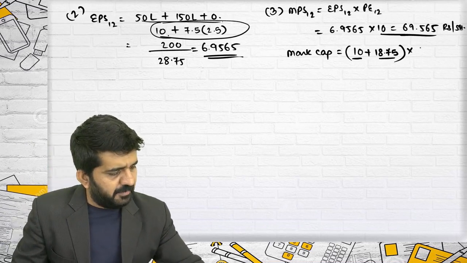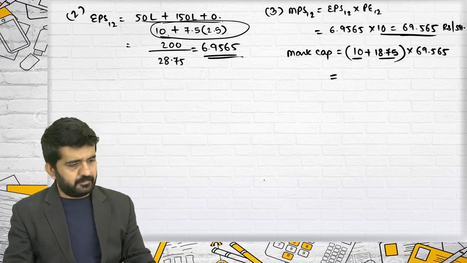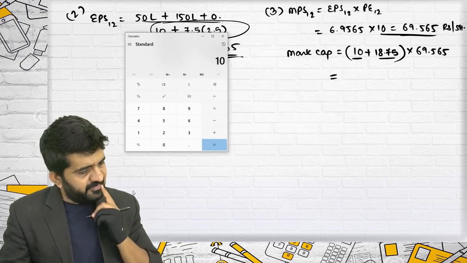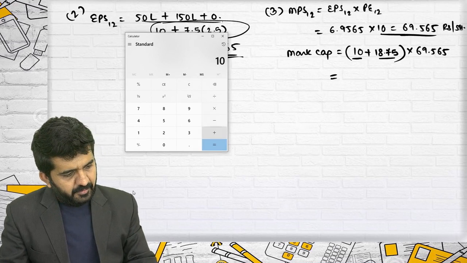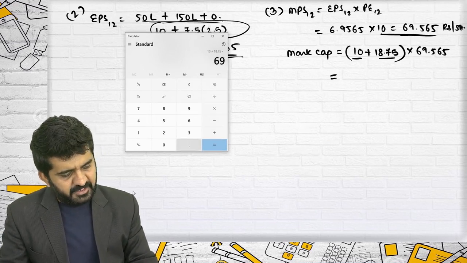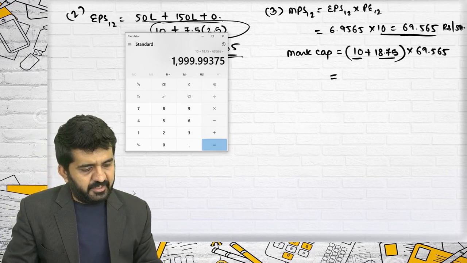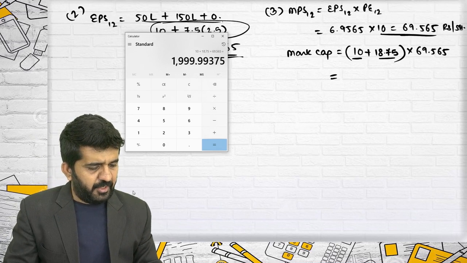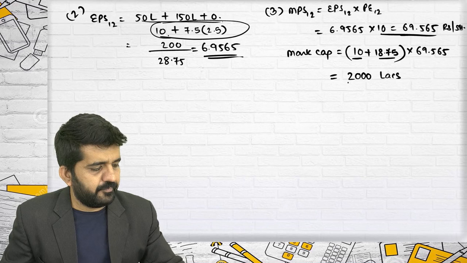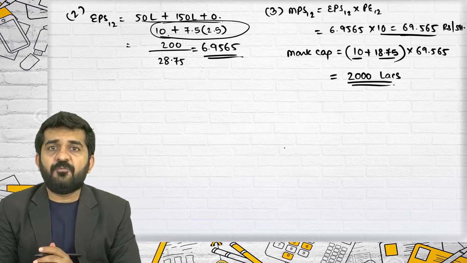Multiplied by 69.565, 28.75 multiplied by 69.565 is 199.99, that is 2000 lakhs. This is the market capitalization of 1-2.